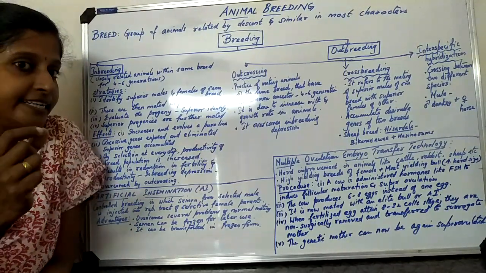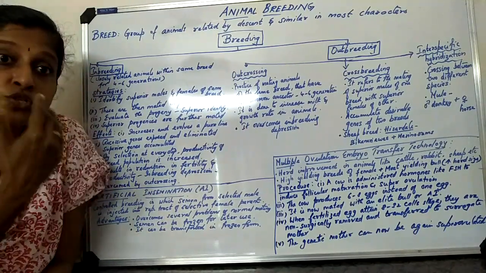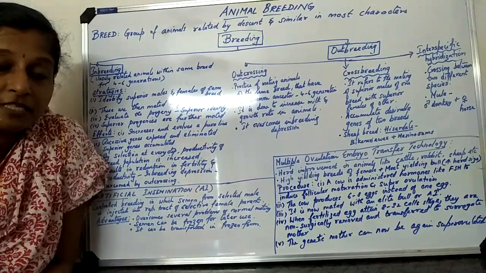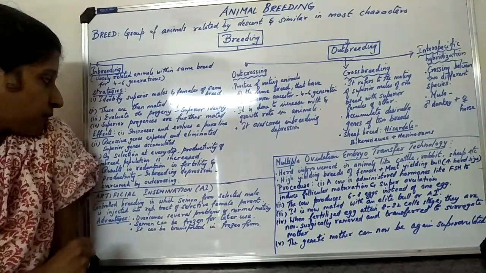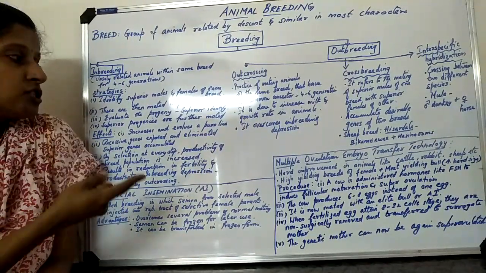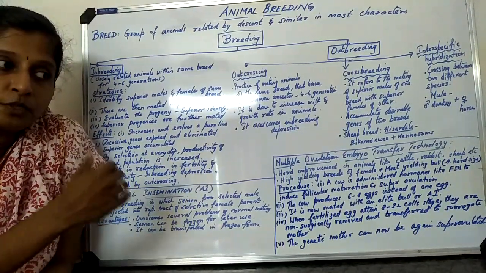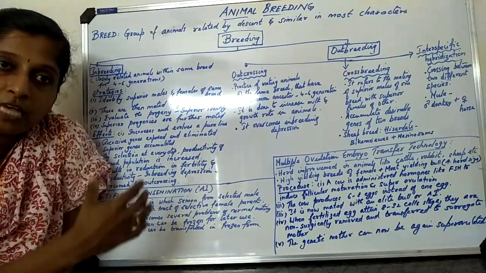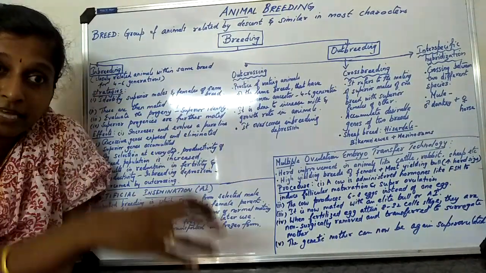If we are identifying that the offspring has combined good characters of both the parents, then we will select it. And these superior progenies are further mated. Like this, we are mating two animals which have good characteristics, and their progeny; another two animals which have good characteristics, and their progeny.